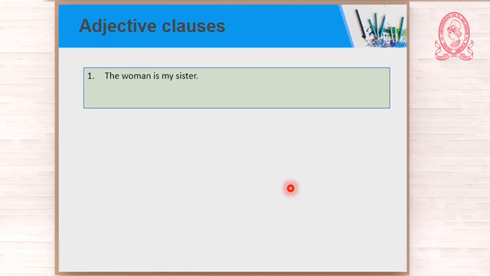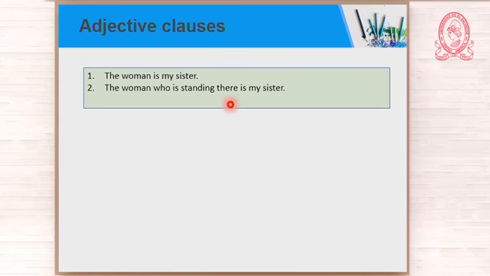Look at this. The woman is my sister. Simple sentence. You have woman, the subject, linking verb, sister. Okay? Look at the other sentence. The woman who is standing there is my sister. If I tell you the woman is my sister, which woman are you talking about? Okay, you need more information. I'll give it to you using an adjective clause. Who's standing there? Now you understand me better. The woman who is standing there is my sister.